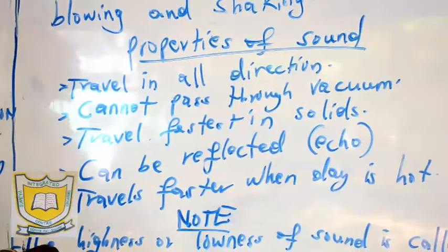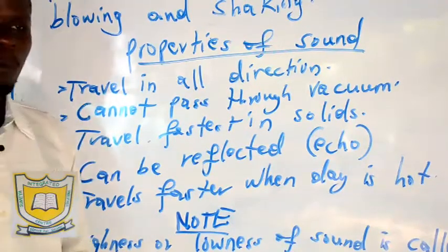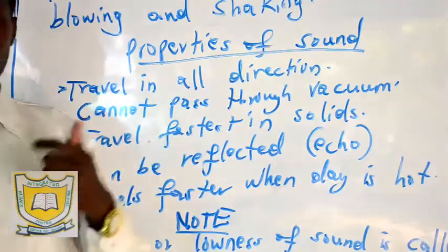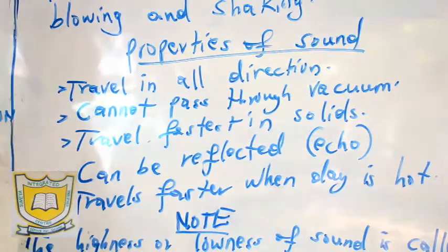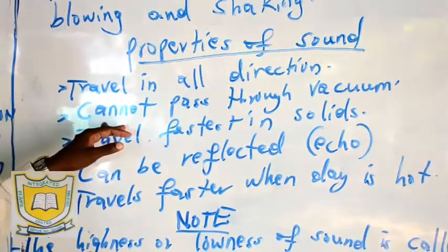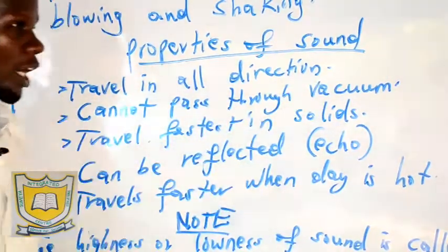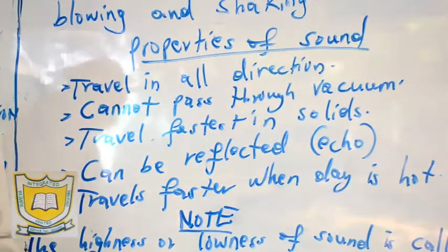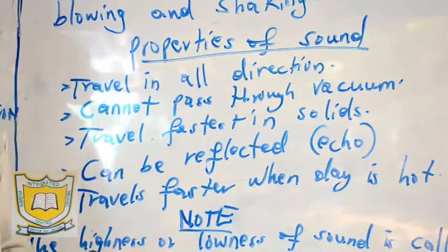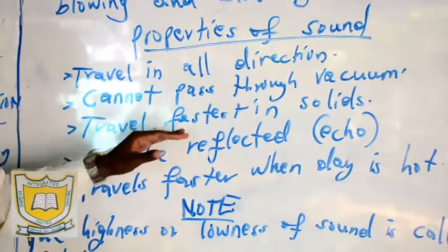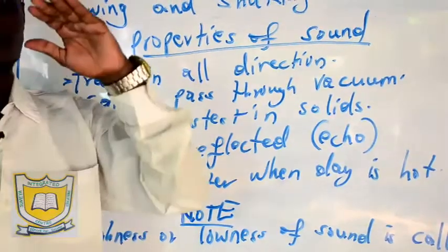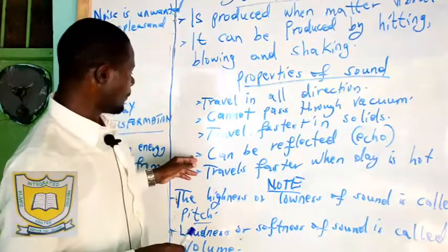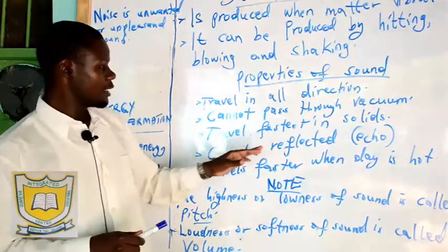Number 2, we say that sound cannot pass through a vacuum. So there are different aspects where we have sound going through liquids, solids, and also gases. But we stated that sound cannot pass through a vacuum. Next, we say sound travels fastest in solids. The 3 states of matter, solid, liquid, and gases. You find that sound travels faster in solids, followed by liquids, then by gases, but it cannot go through a vacuum.